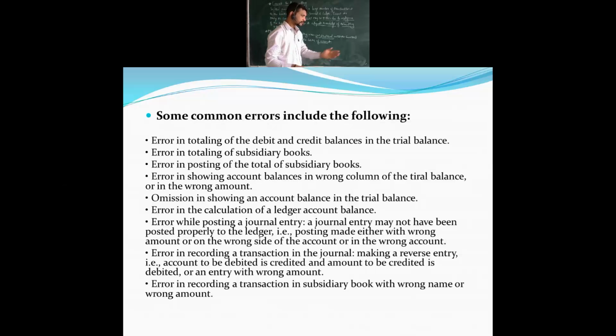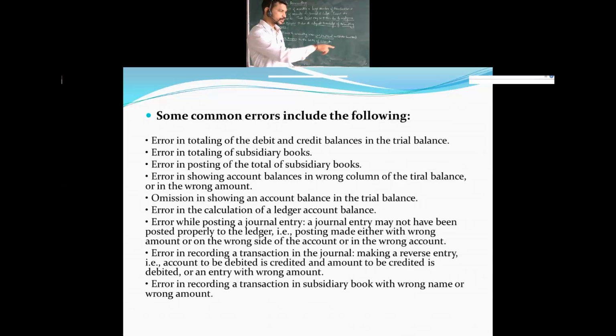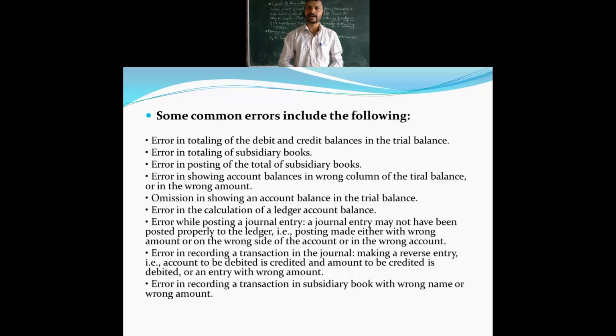Then omission in showing an account balance in the trial balance. See, omission of accounts and commission of accounts we are going to discuss in the next slides in detail, so I will not highlight those things now. I'll tell you all later on that point, the word omission. Then errors in calculating the ledger account balance. When we are preparing ledger accounts, at that time you mention the balance carried down. If any of the entries are missing, obviously the trial balance will go wrong. That will be the error over here.